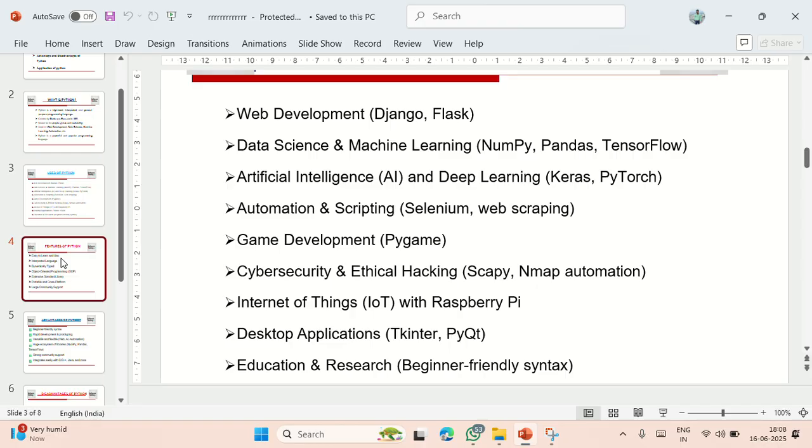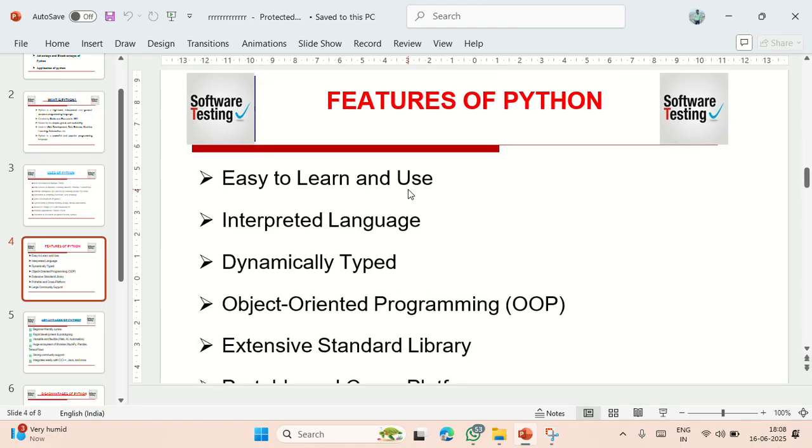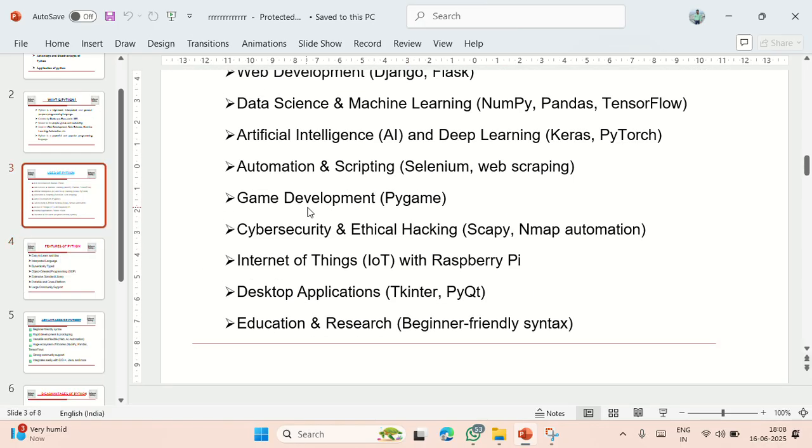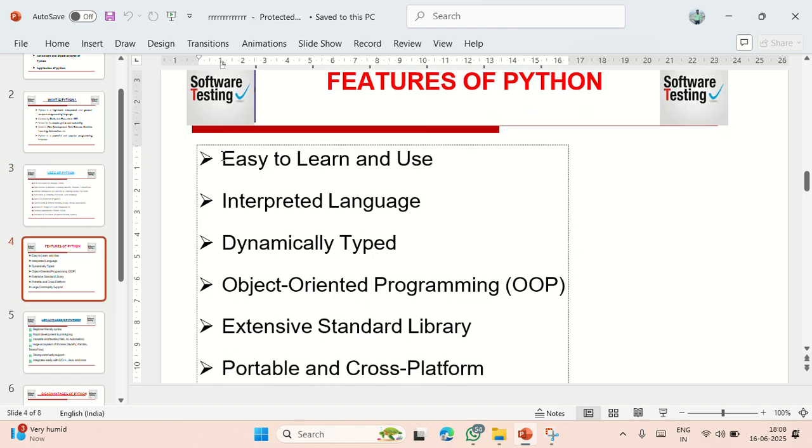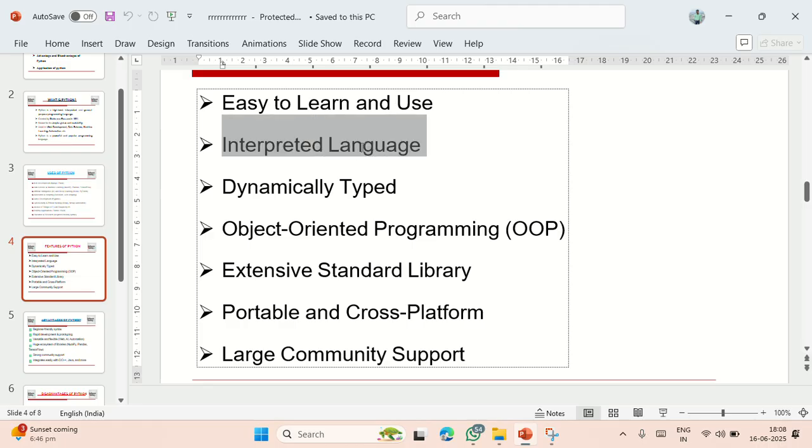Now, if I talk about the features of Python programming language, these are the features which I have mentioned. It is easy to learn and use. With the help of Python, we can learn easily and use it easily, because the syntax is simple and easy to understand. And it is an interpreted language; as I told you earlier, an interpreted language executes step by step.